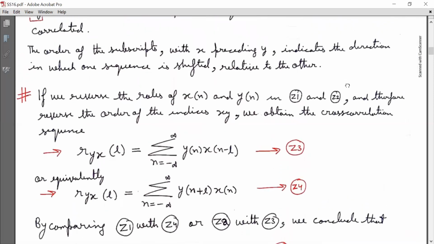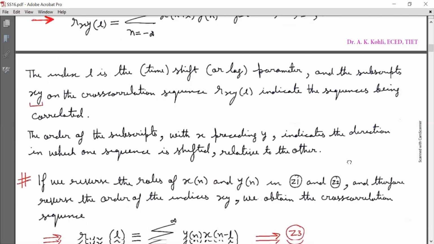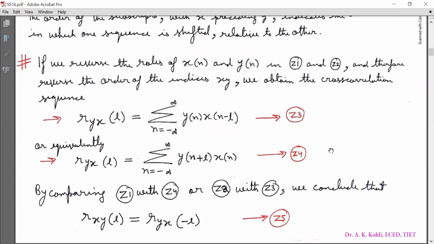Now comparing Z1 with Z4, or Z2 with Z3, we conclude that R_xy[l] = R_yx[-l], mark it as equation Z5. So this equation is very, very important. That is R_xy[l] = R_yx[-l].